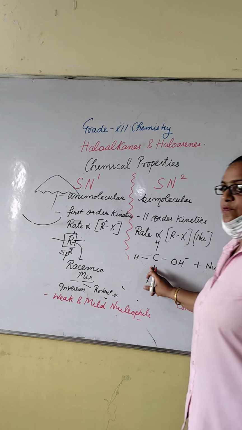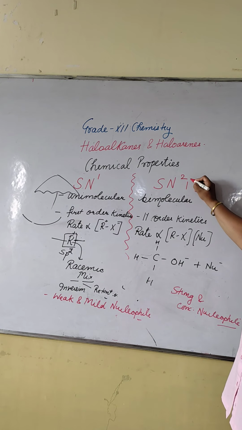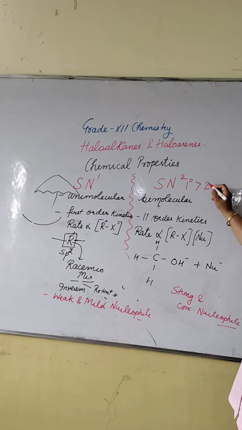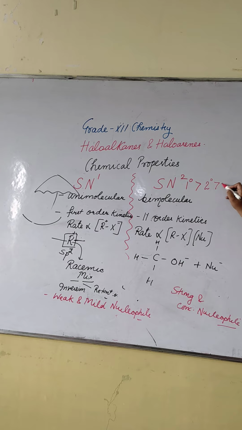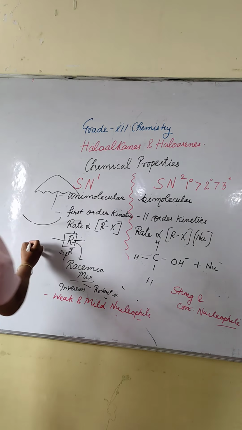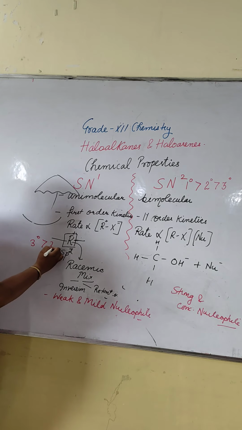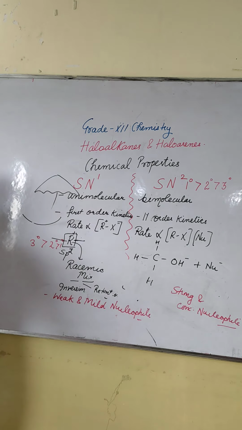The order of reactivity in SN2 is that a primary alkyl halide will undergo substitution faster than secondary, then tertiary. In SN1 the order is different. It follows tertiary, secondary and primary. Remember this.